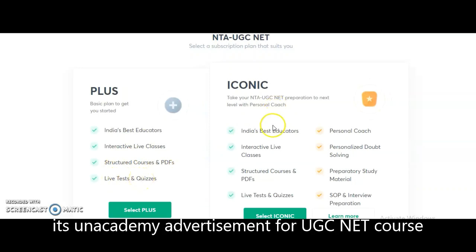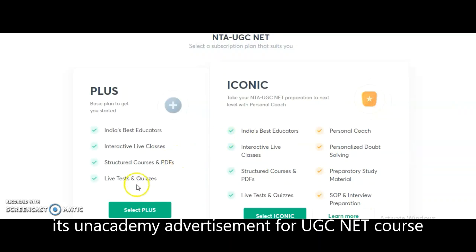And coming to the iconic subscription, interactive live classes, PDFs and live tests and quizzes just like the plus. Apart from this, you will get a personal coach and personalized doubt solving, preparatory study material, SOP and interview preparation. So all these things you will get additionally in the iconic subscription.